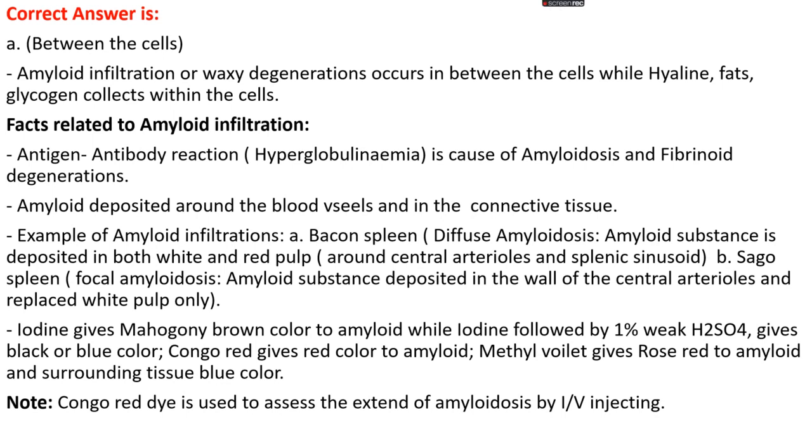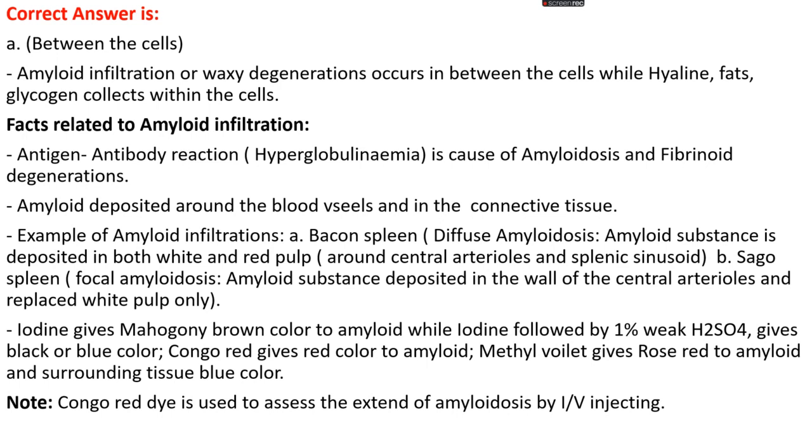Okay, let's see some other facts related to amyloid infiltrations. Amyloidosis is caused by antigen antibody reactions, that is hyperglobulinemia, when the globulin amount is high in the blood. Amyloid deposits around blood vessels and also in connective tissue.